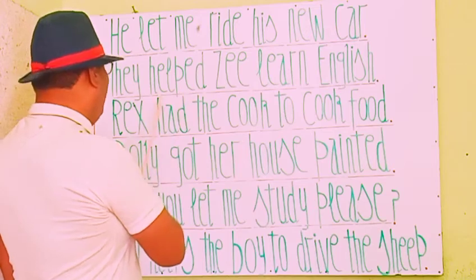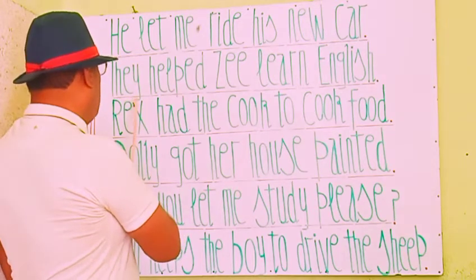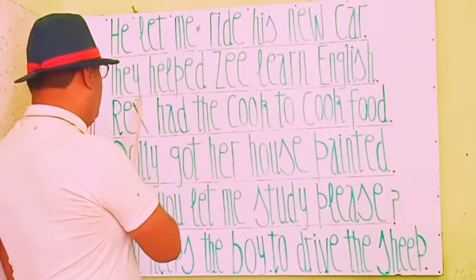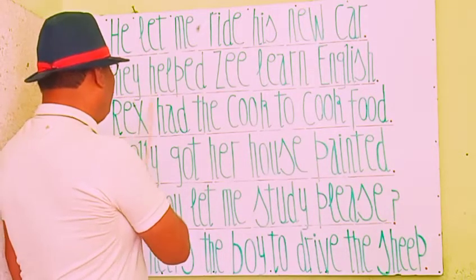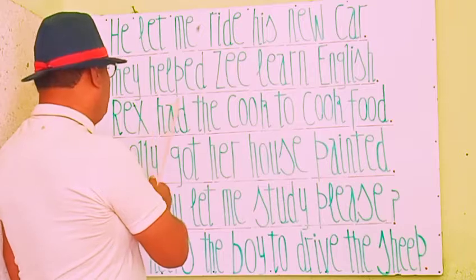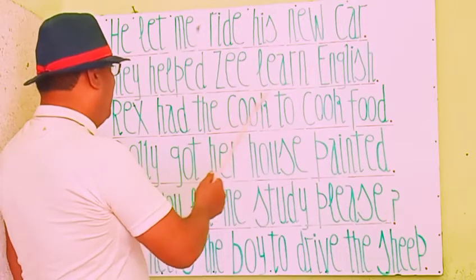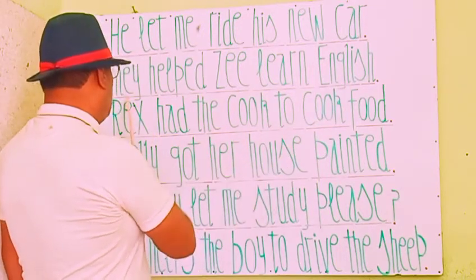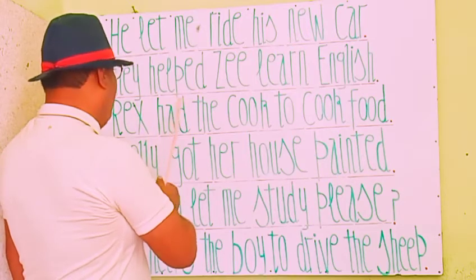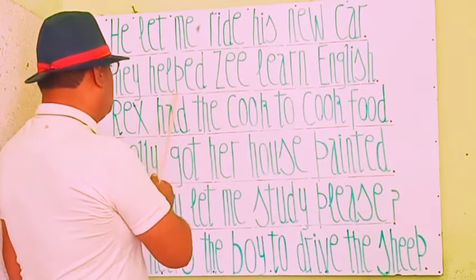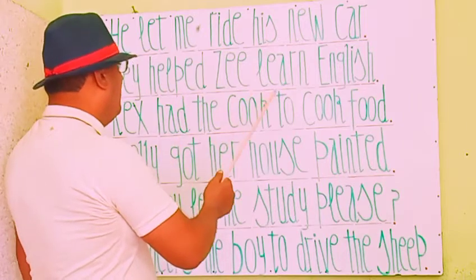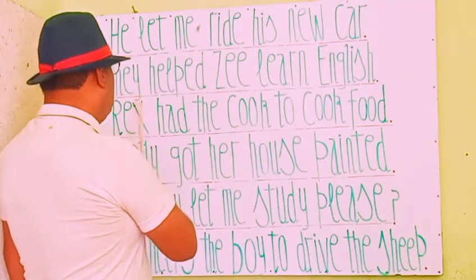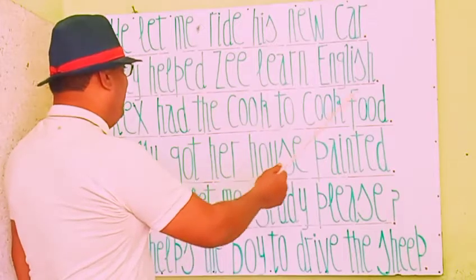The next one you see is: They help Z learn English. You see again that they is the subject, but they is not itself doing some task. It influences, it helps Z learn English. So help is a causative verb because help influences the learning of English.